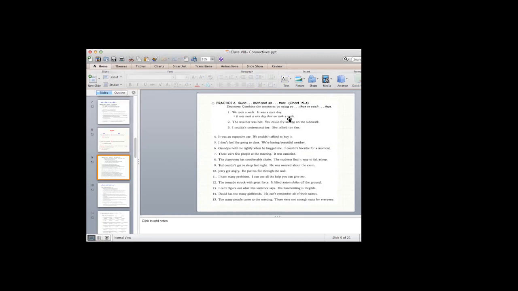Now the weather was hot. You could fry an egg on the sidewalk. Very simply, we are going to say the weather was so hot that you could fry an egg on the sidewalk. Okay? The weather was so hot that you could fry an egg on the sidewalk.